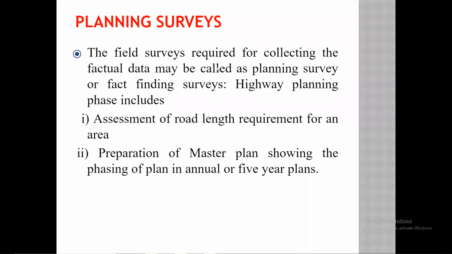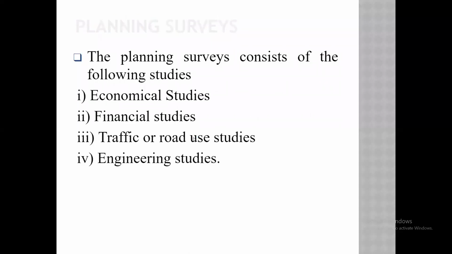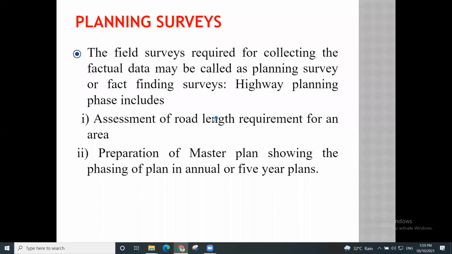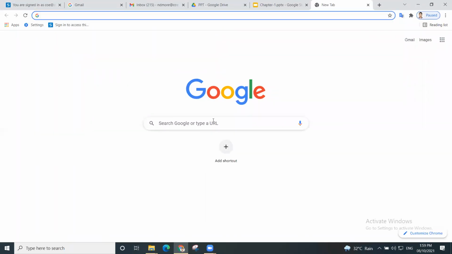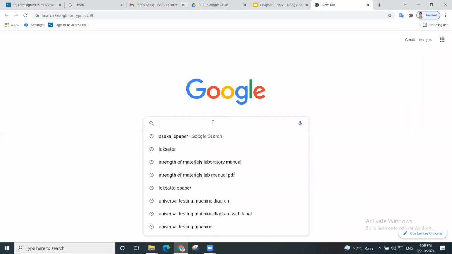I will show how. I think I have shown this also in the previous lecture, but now also I will show you how the alignment of the highway is decided, what we have to plan while deciding the alignments, what care we should take, and what facts we have to keep in mind.